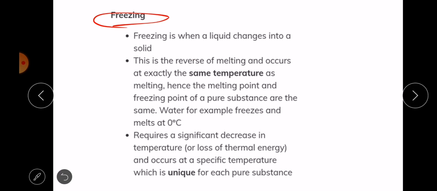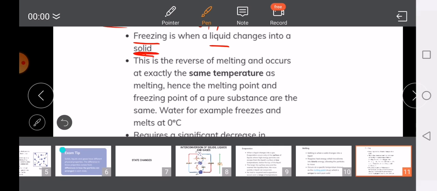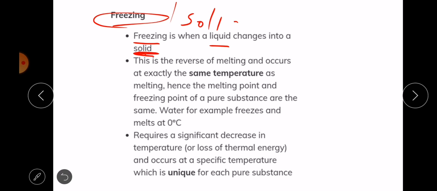Freezing is when a liquid changes into a solid. Freezing is when we have a liquid, and it's changing to a solid. We call it freezing, or we can call it solidification. Solidification.